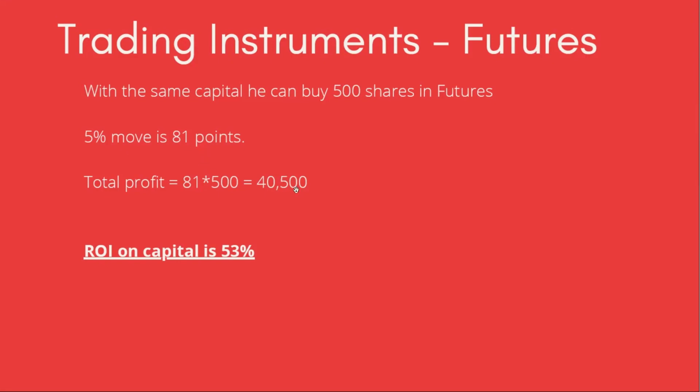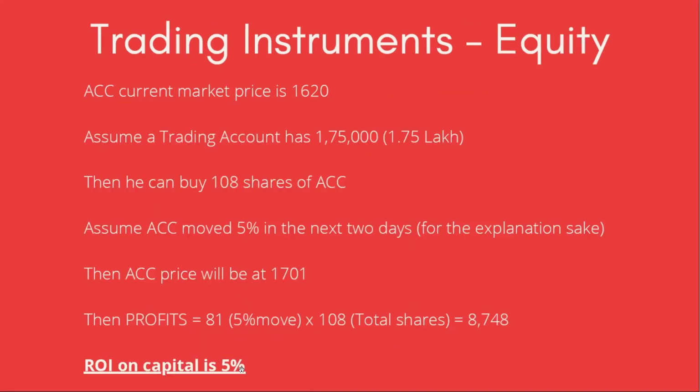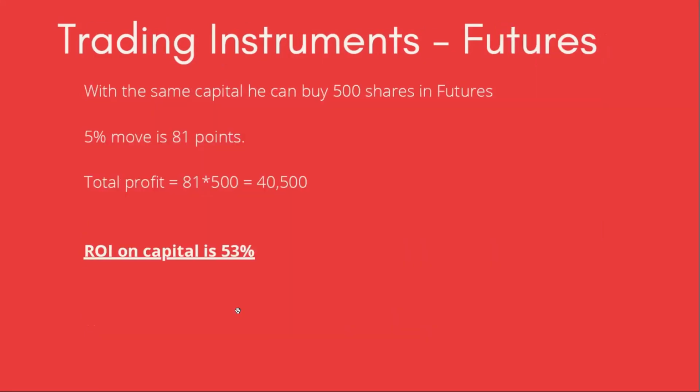So the total profit is around 40,500, which is 81 points into 500 shares. Do you remember one lot is 500 shares? So the profit is around 40,500 on our capital of 1,75,000. So the return on investment on capital is 53%. So it was around just 5% in equity, but it shoots up to 53% in case of futures.